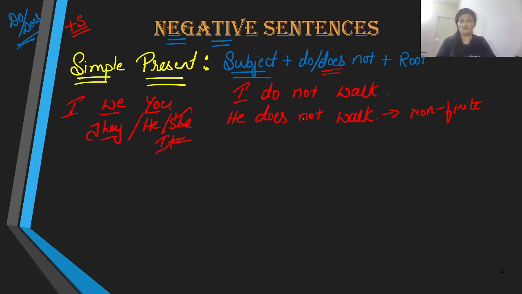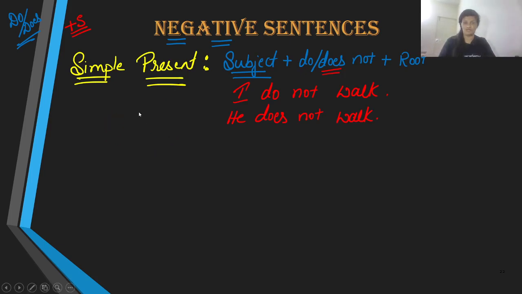He does not walk, or I do not walk. That's the sentence structure that we follow when it comes to simple present. So the sentence structure for simple present is subject, do or does not, and then you use the root verb.